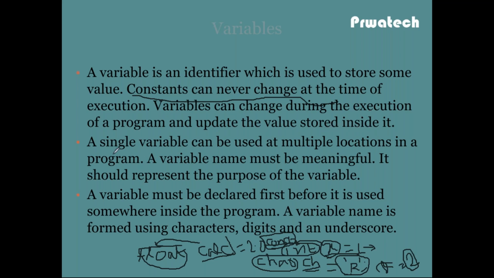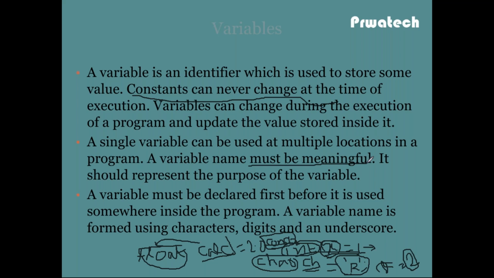Okay. Next point, a single variable can be used in multiple locations in a program. Suppose I have int x equal to 1. This variable can be used in multiple locations in a program. A variable name must be meaningful. Otherwise, a developer is unable to understand what the variable is. That's why a variable name must be meaningful. It should represent the purpose of the variable.